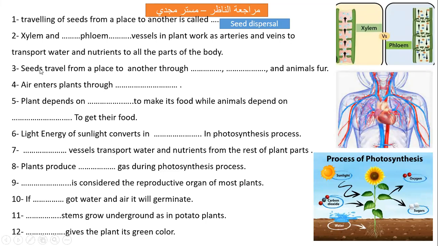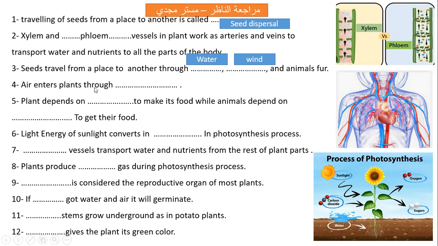Question number 3. Seeds travel from a place to another through, I have just said it. Seed dispersal is done by number 1, water, number 2, wind, number 3, animals. Easy. So seeds travel from a place to another through water, wind, and animals.